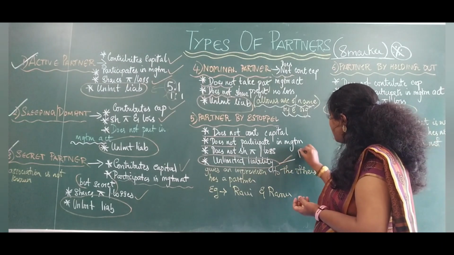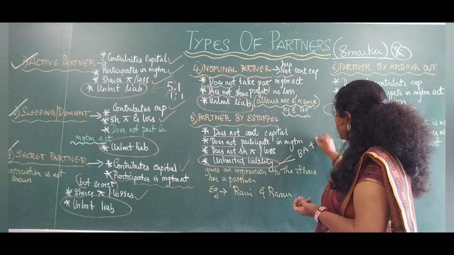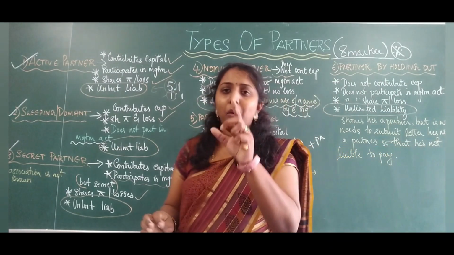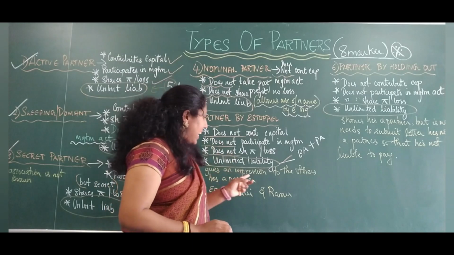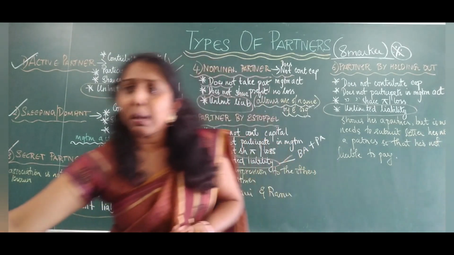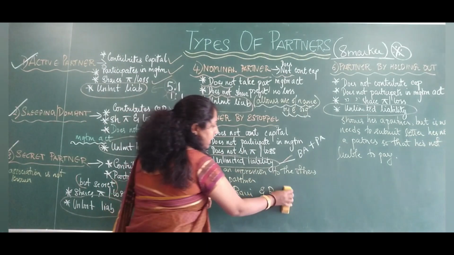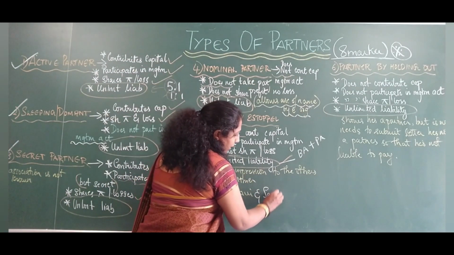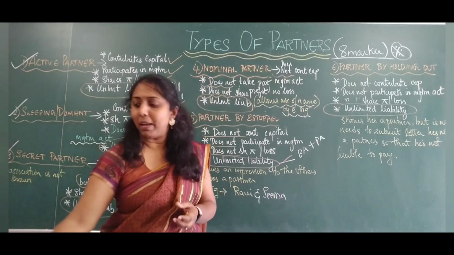In case there's a loss, business assets and personal assets will be sold so that the loss will be offset. Now what is the example? Let's take Rani and Seema. The example here I will write as Rani and Seema. Rani and Seema are best friends.